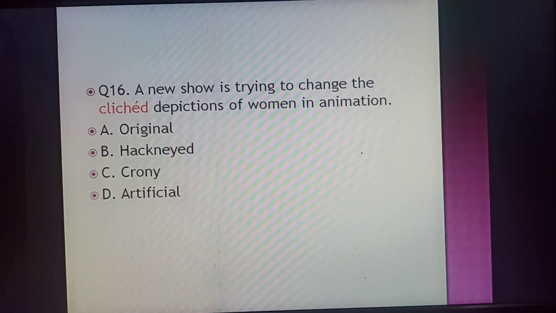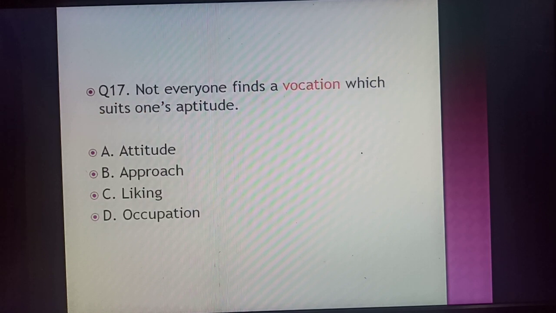Now coming to the next word: not everyone finds a vocation which suits one's aptitude. The synonym for this is occupation. Vocation means occupation, the work that any person does for his own living, for fulfilling his family's desires or his own dreams, and for being happy in this world.